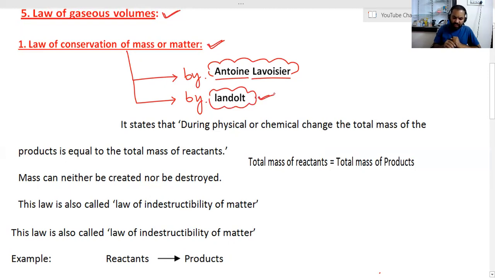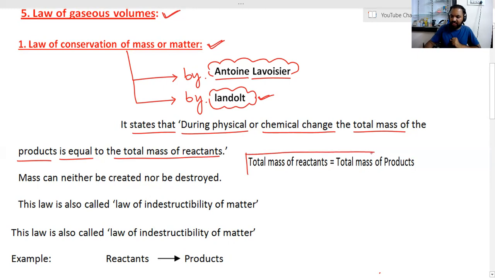And this law states that during physical or chemical change, the total mass of the products is equal to the total mass of the reactants. That means the total mass of the reactants is equal to the total mass of the products.